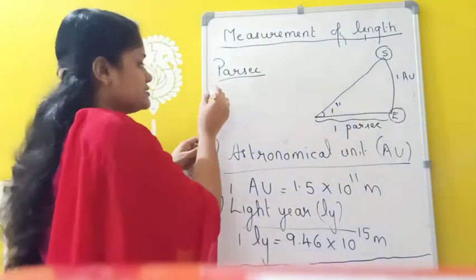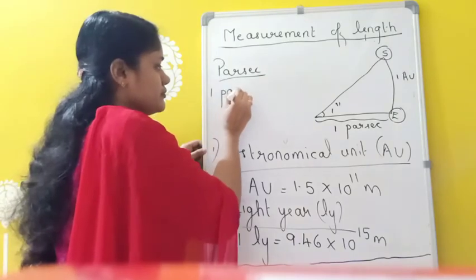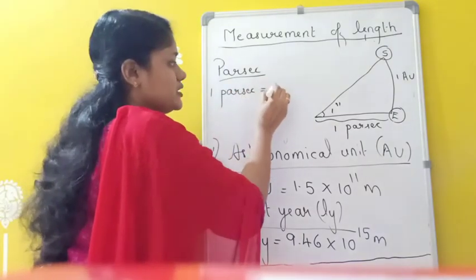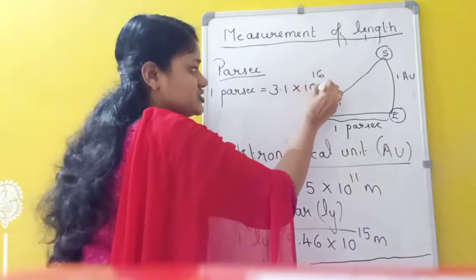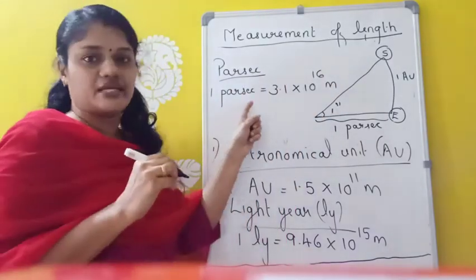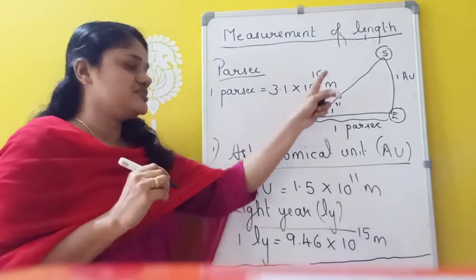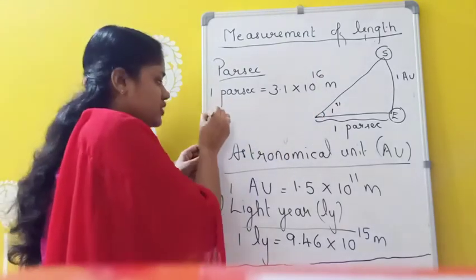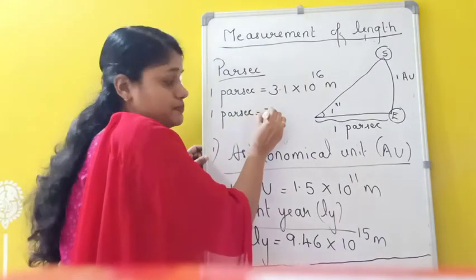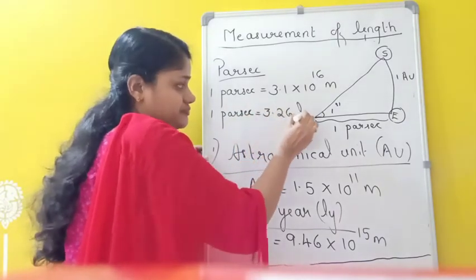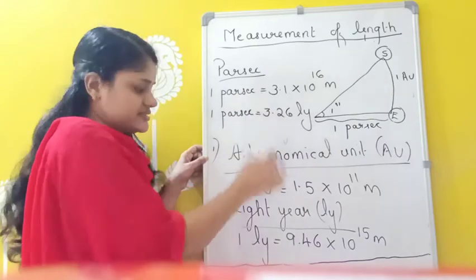And this 1 parsec is equivalent to 3.1 into 10 raised to 16 meter. So 1 parsec equals 3.1 into 10 raised to 16 meter, and this 1 parsec is equivalent to 3.26 light year. That is the relation between parsec and light year.